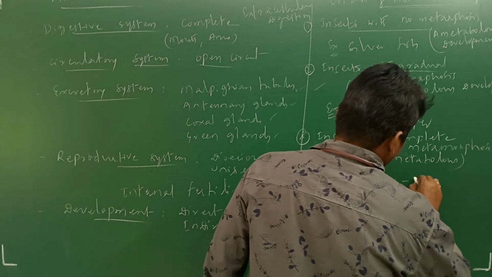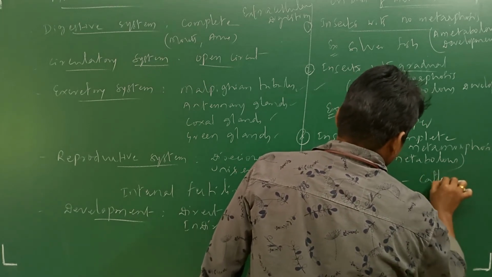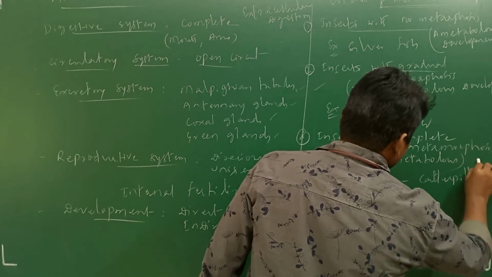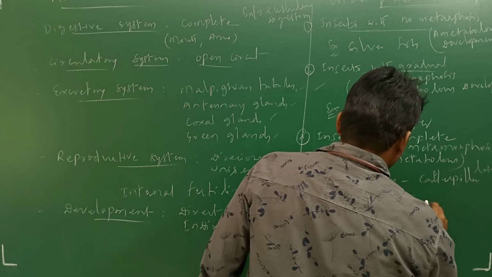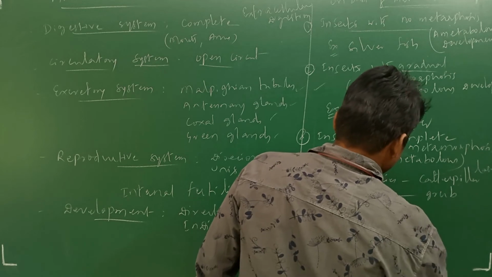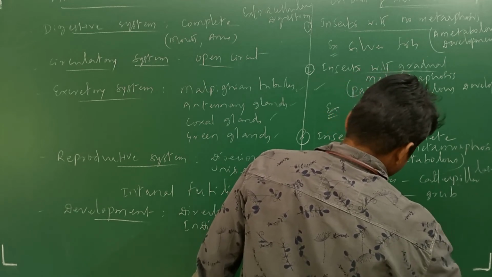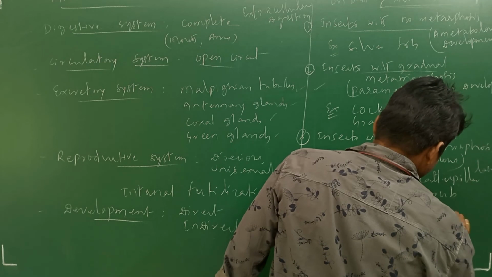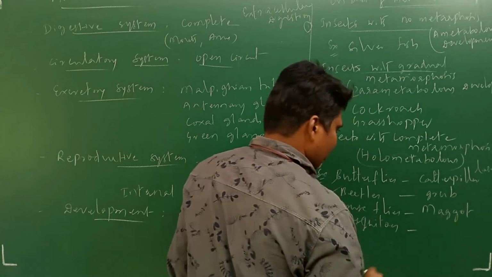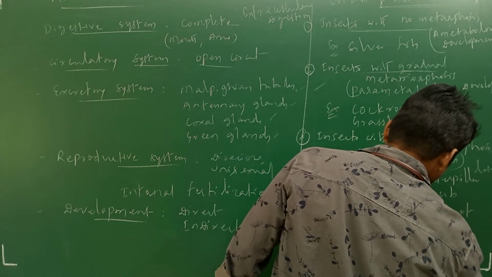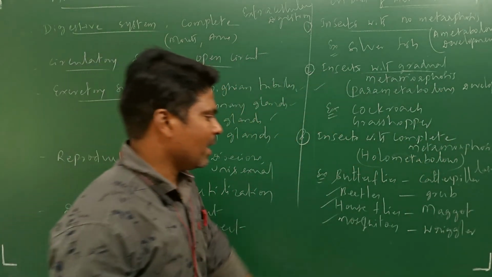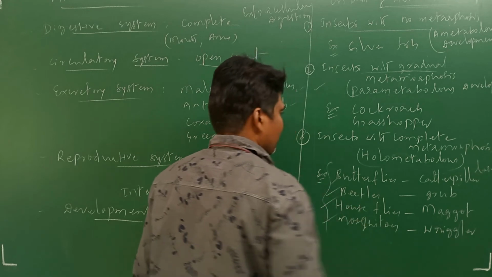If you take the larva of butterflies, it is the caterpillar. Beetles' larva is the grub. Houseflies' larva is the maggot. Very important things. Mosquitoes' larval form is the wriggler. You should remember these, they are very important.